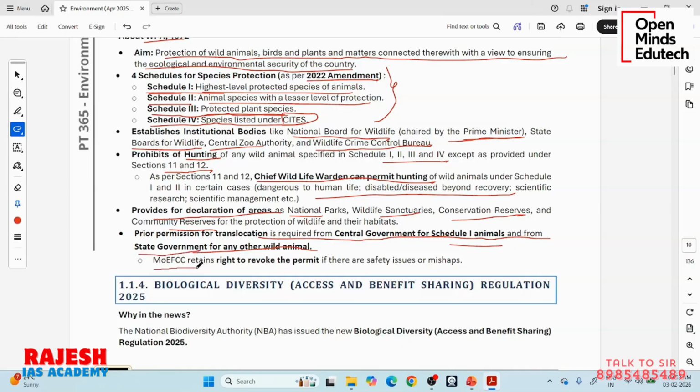Ministry of Environment, Forest and Climate Change retains the right to revoke the permit if there are safety issues or mishaps. So any permits given for anything, hunting, translocation or culling, etc., they can revoke the permit if there are any safety issues or mishaps, if they are not handled properly.